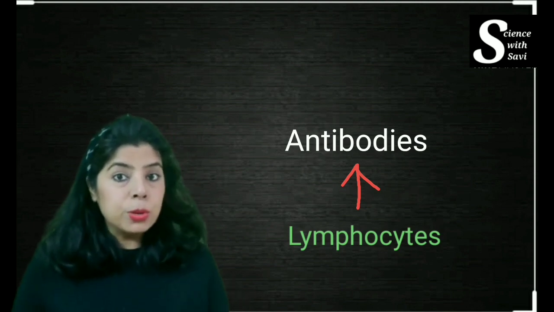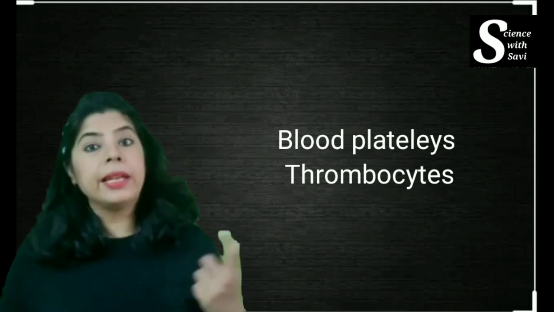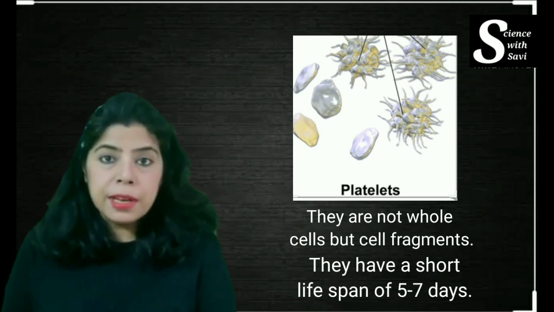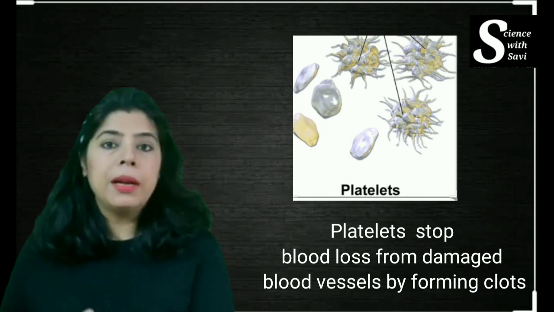So WBC, I told you, act as a defense mechanism of the body. Whenever there is an infection, antibodies are there in our blood. The lymphocyte produces them, and they fight with the infections. So these lymphocytes are very important. The platelets are also called thrombocytes, and these are not complete cells like the RBC and WBC. They are cell fragments. They have a very short lifespan of around 5 to 7 days, and the most important function of the platelet is that they help in blood clotting.